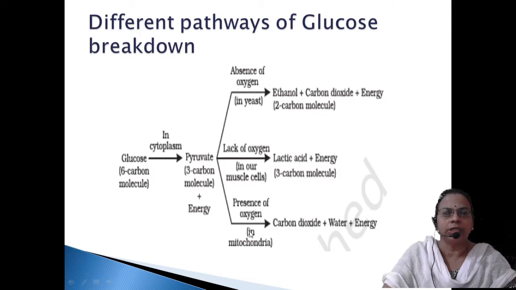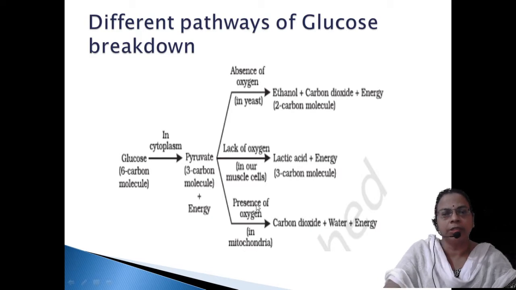Then the pyruvate can again be converted within the mitochondria. That is normal respiration, we will say cellular respiration, that is taking place. The organelle concerned is the mitochondria, which is also called the powerhouse of the cell. Here in the presence of oxygen, the pyruvic acid will be completely converted into carbon dioxide, water and energy. When we say energy, approximately 36 or 38 molecules of ATP will be produced from one molecule of glucose.